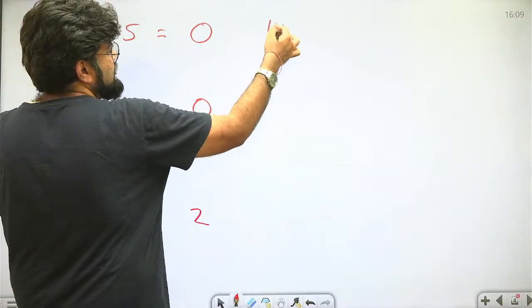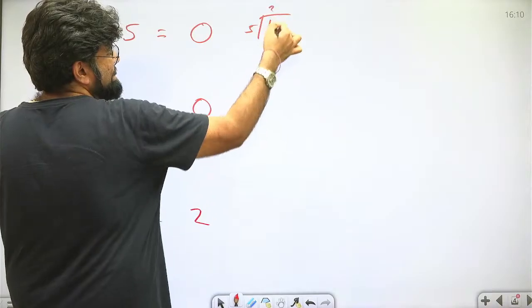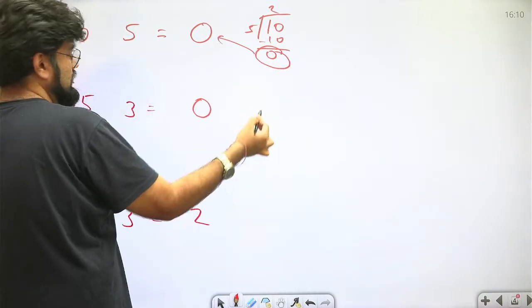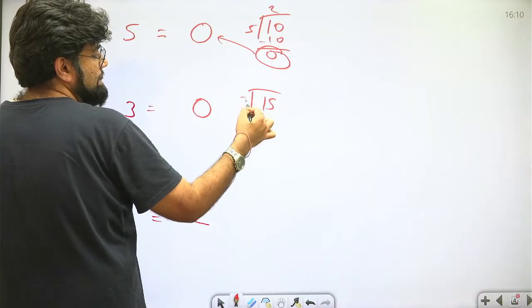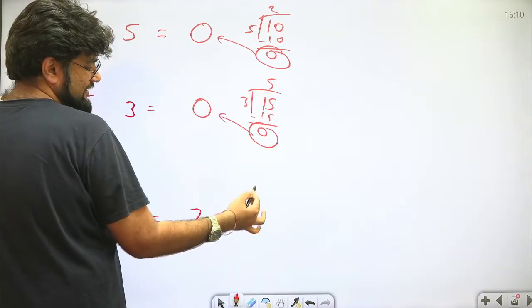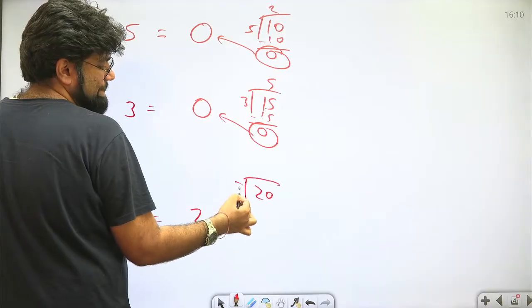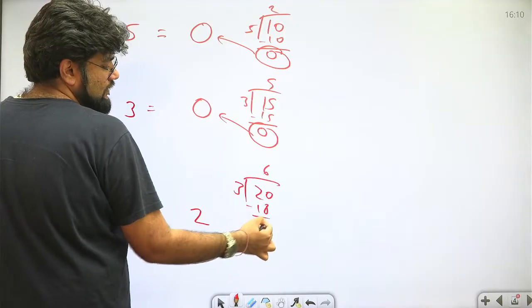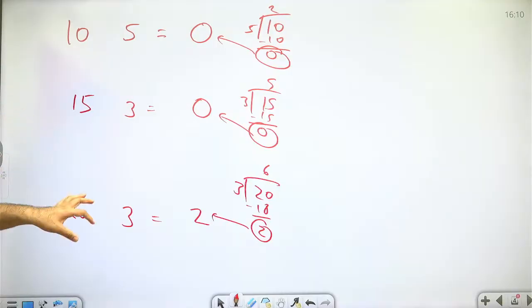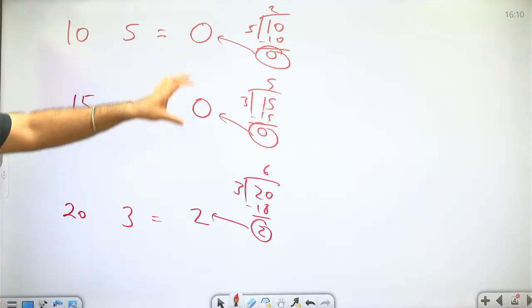So when I'm dividing by 5, 0. So this is the answer I've written here. When I'm dividing by 3, 0. So this is the answer I've written here. When I'm dividing by 3, this is the answer I've written here. This time what I am doing is I'm returning the remainder.